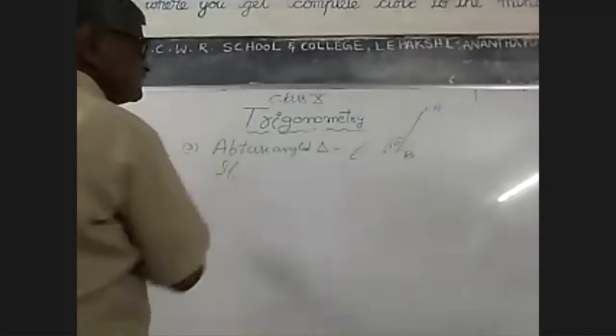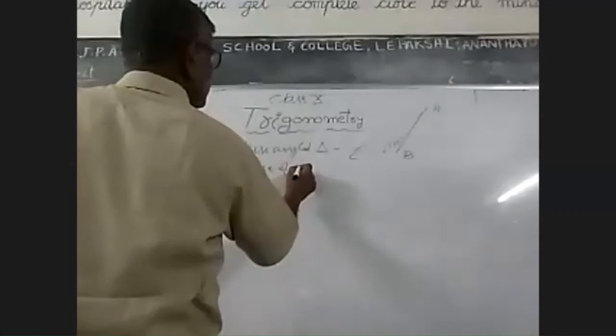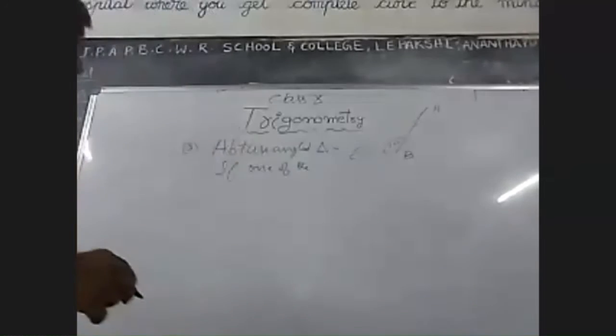So what is the definition? Write it down while I am writing.